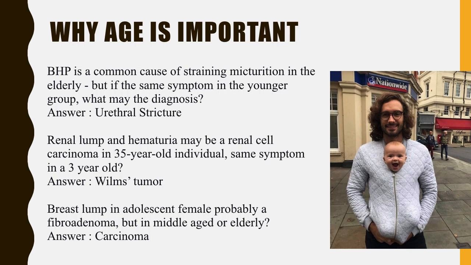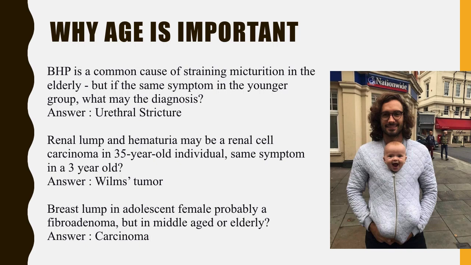BHP, benign hypertrophy of the prostate, is a common cause of straining micturition in the elderly. But if the same symptom is in the younger age group, what may be the diagnosis? Then it may be urethral stricture. So BHP may result in the straining micturition in the elderly, but the same symptom in the younger age group may be because of the urethral stricture. So we can diagnose by looking into the age of the patient.